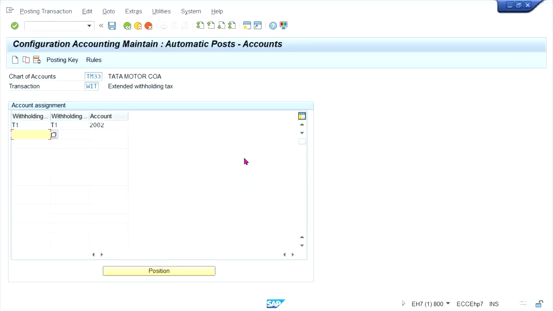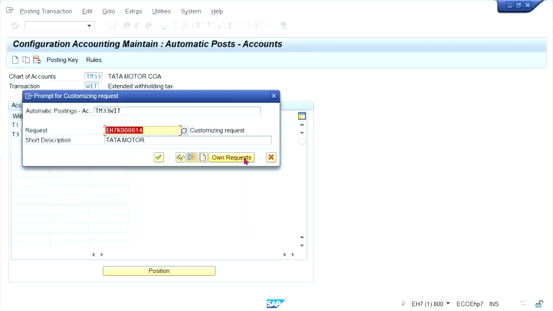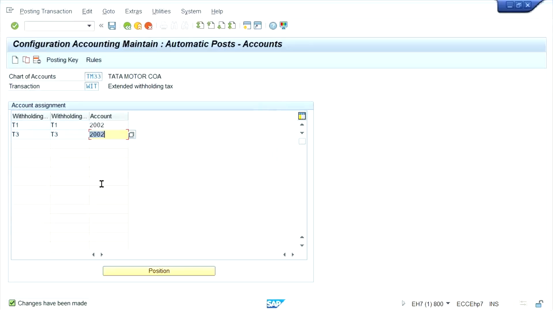Now T3, T3. 2002 itself I'm going to assign. Okay, if you want, a new GL can be created and assigned.